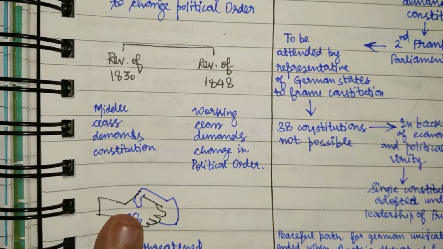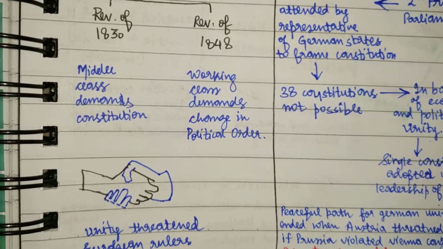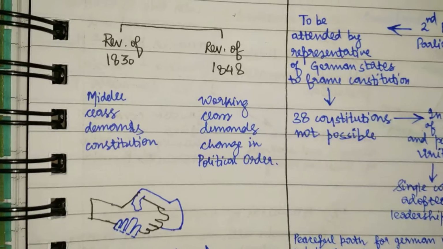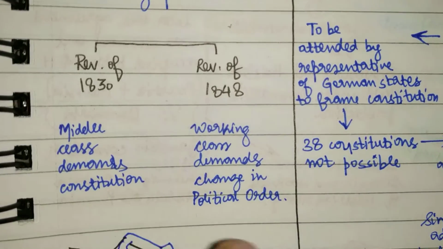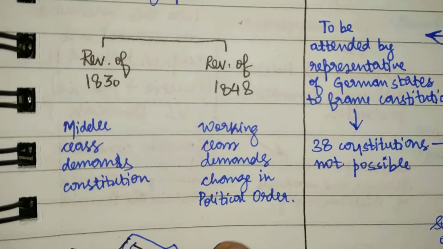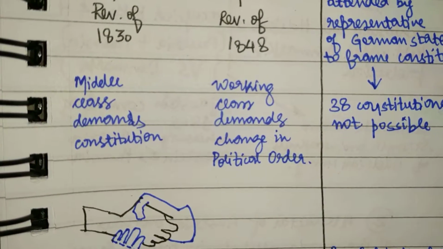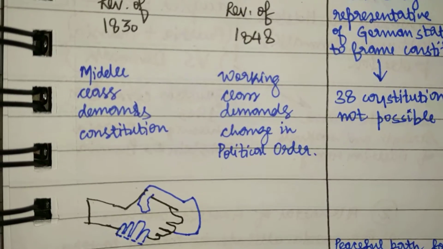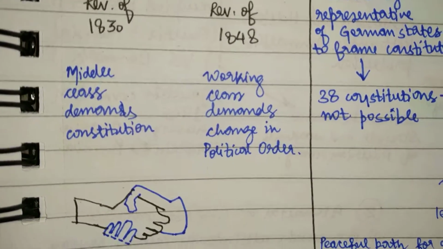So this unity between the middle class and the working class threatened the European rulers, with the middle class demanding the constitution and the working class demanding the change in political order, right? And the German rulers were no exception; they were also threatened by this unity.